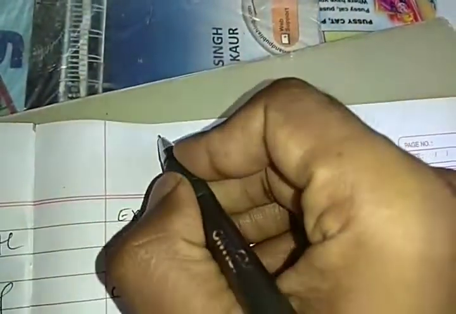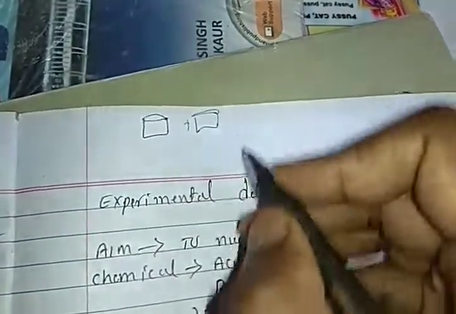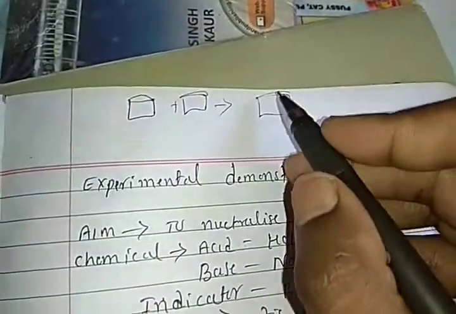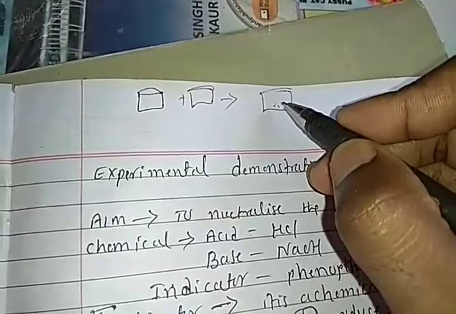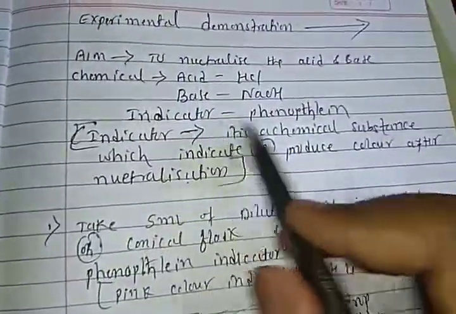How do we determine when we are using acid and base, students? For example, I am using acid, and in another container I am using base. Both are mixed to form salt and water. Whether this mixture is neutral or not, how do we determine? We have to determine it with the help of an indicator.